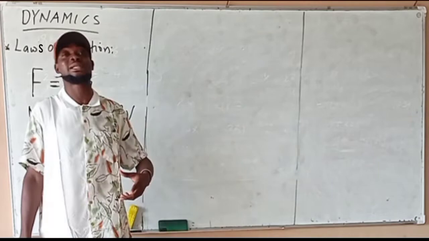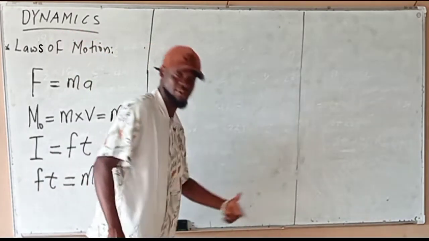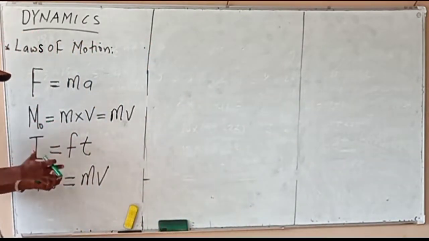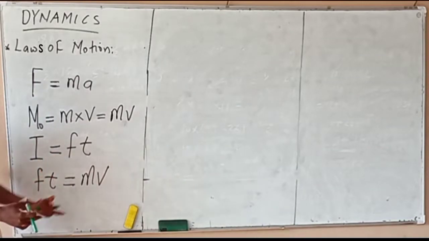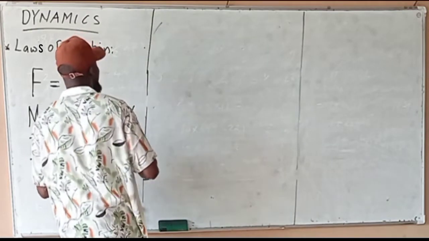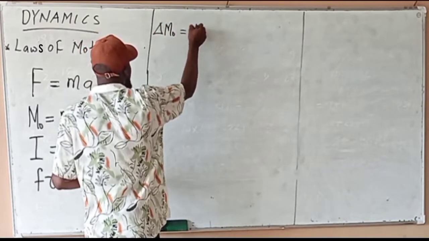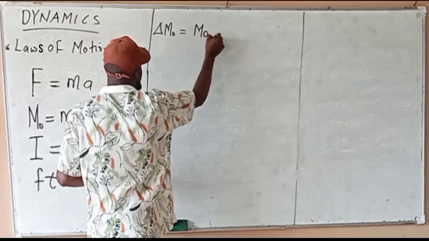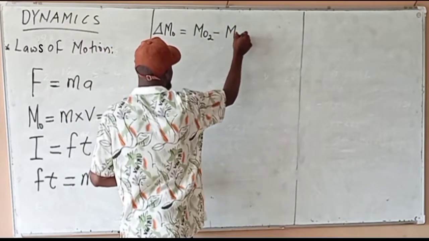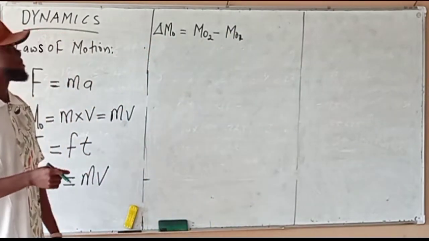So we can also define impulse as change in momentum. Look at it. When we change momentum, it is the final momentum minus the initial momentum. Change in momentum. So we call momentum P. Let's say the final momentum is M2 minus the initial momentum, which is M1. So the final minus initial will give us the change in momentum.